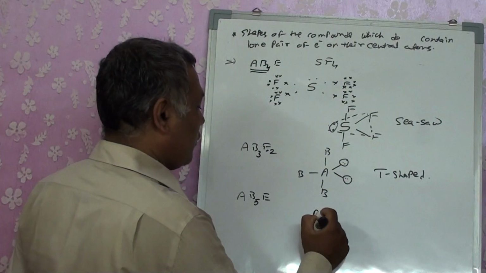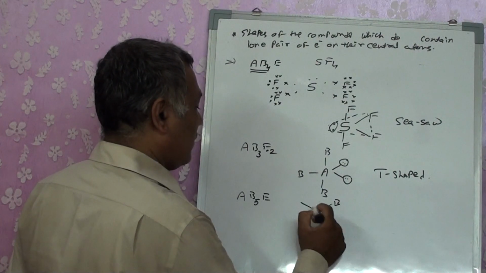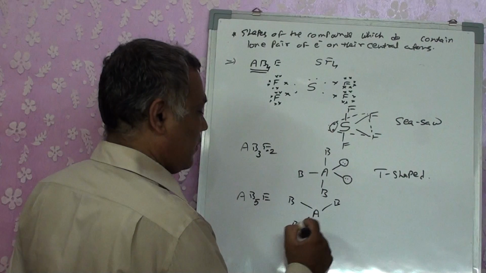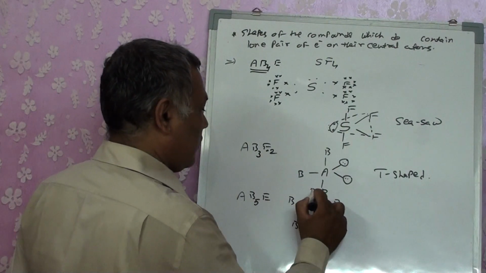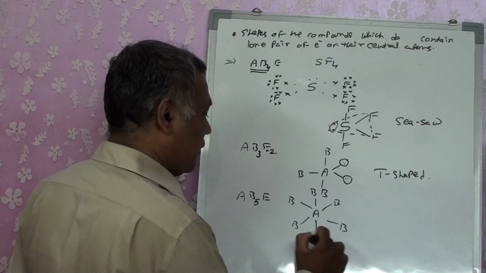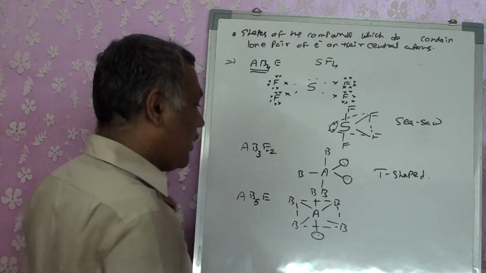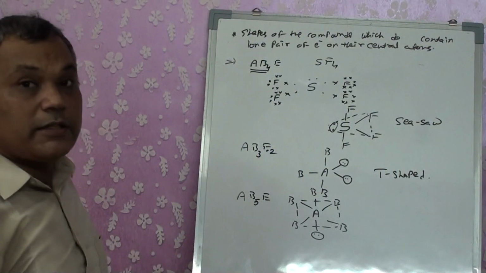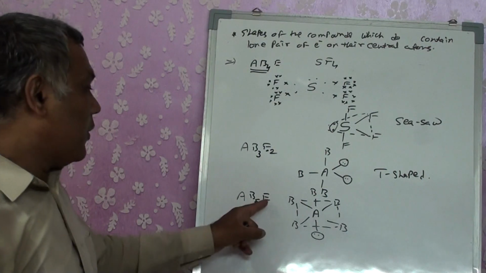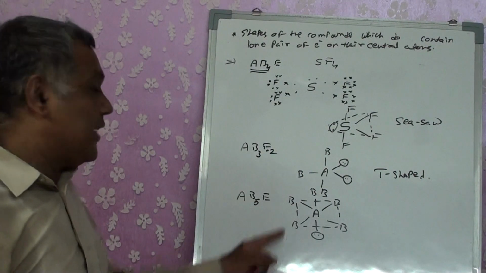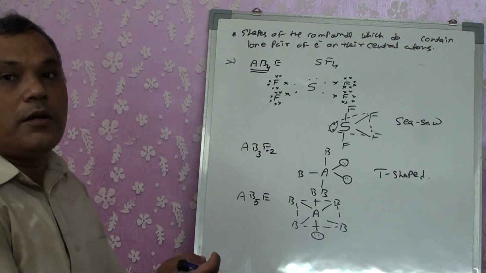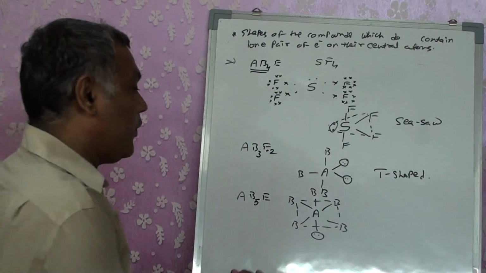Okay. Let's take AB5E. That means you have five bonded pairs and one lone pair. So in actual, without a lone pair, we write it as trigonal bipyramidal. But because the lone pair is there, its arrangement becomes octahedral. Its arrangement is becoming octahedral.